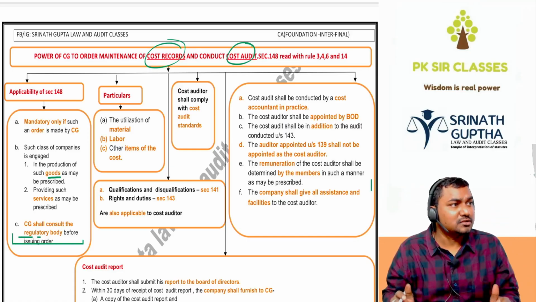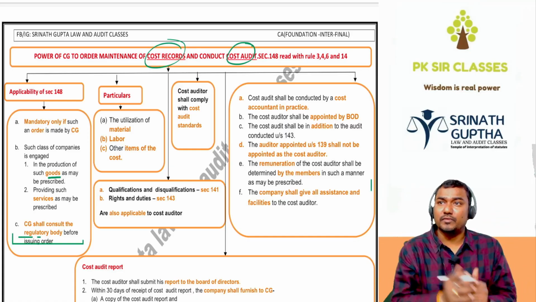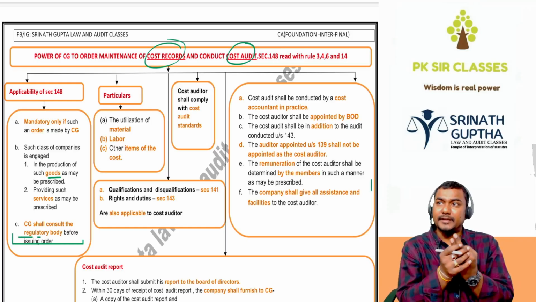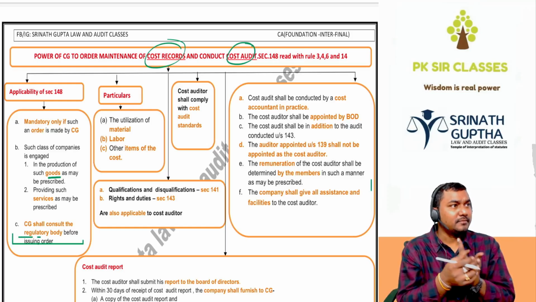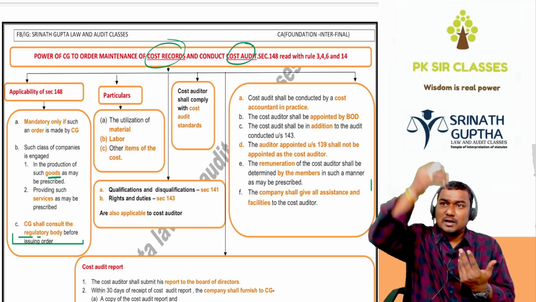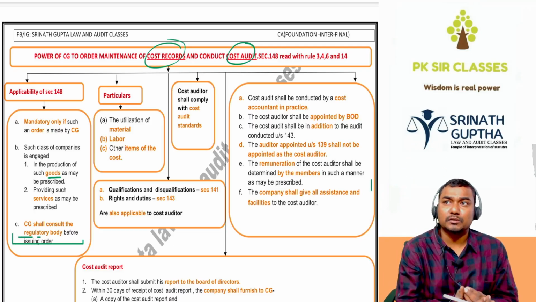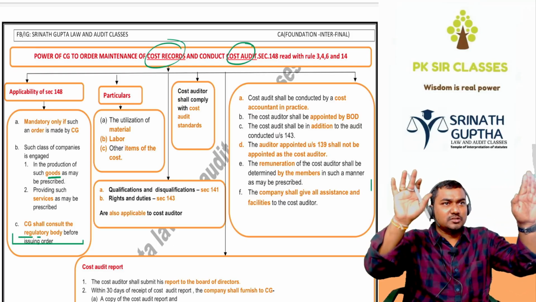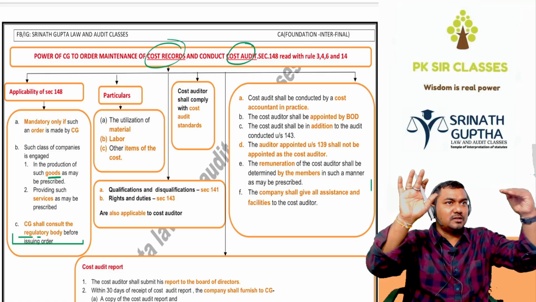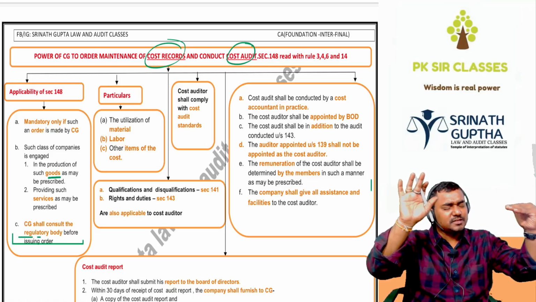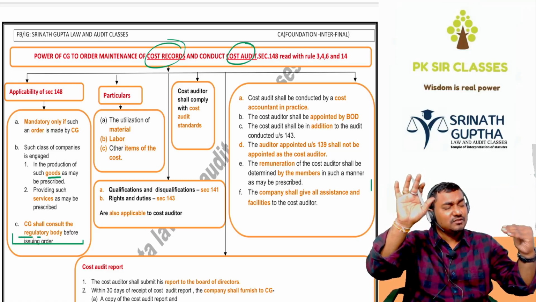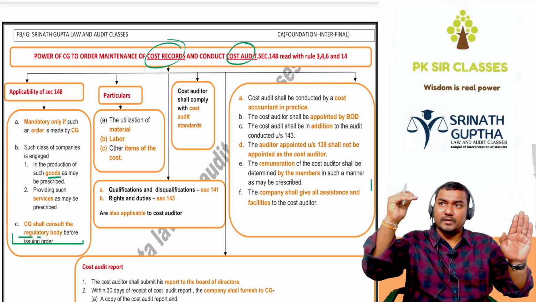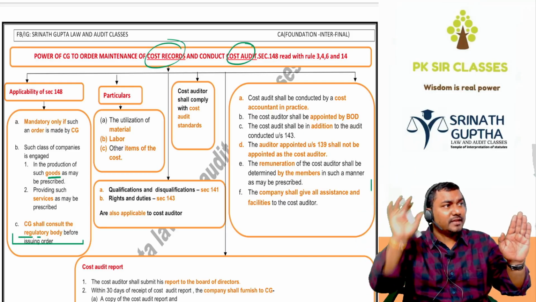Let us understand who has to maintain the cost records and who has to go for the cost audit. What are cost records? Cost records means cost sheet, labor, material, overheads, process costing, operating costing, contract costing, marginal costing. All these books को बोलते हैं cost records. The two types of records are financial records and cost records. Financial records means day book, journal, ledger, subsidiary books, trial balance, P&L, balance sheet, CFS, उसको बोलते हैं financial records. And cost sheet, materials, labor, overheads, overhead absorption, etc., उसको बोलते हैं cost records.